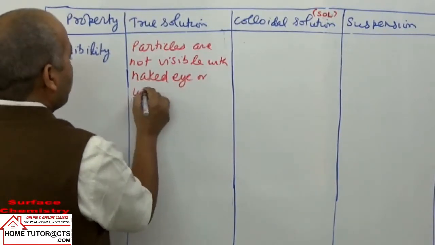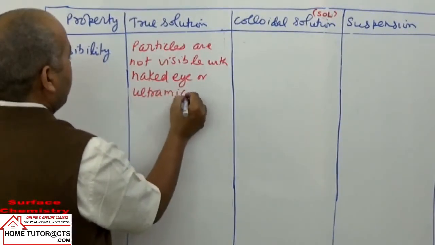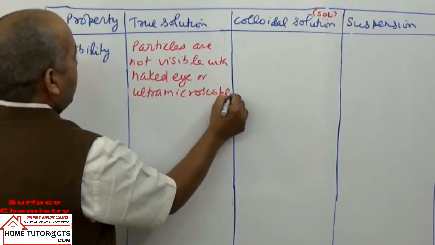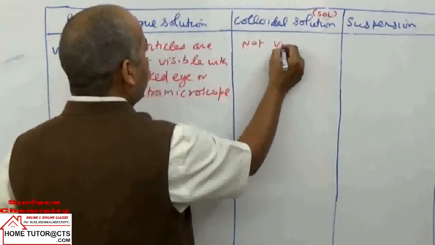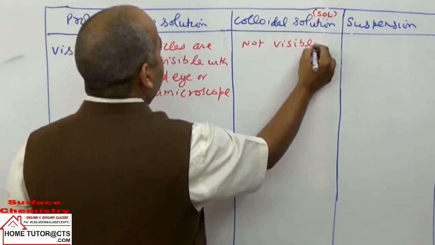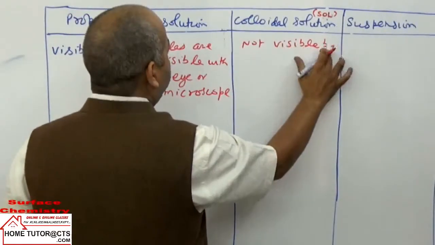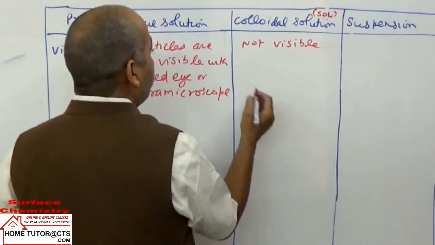Also here, same thing, particles are not visible with naked eye or ultra microscope, but